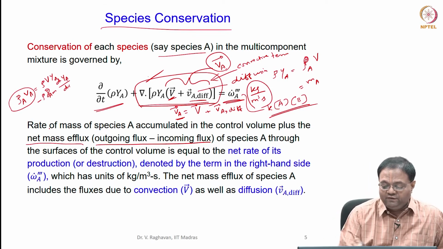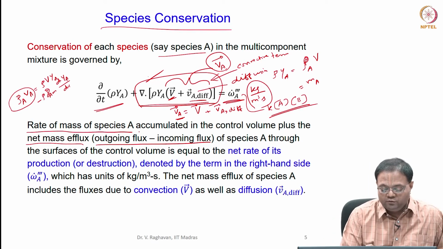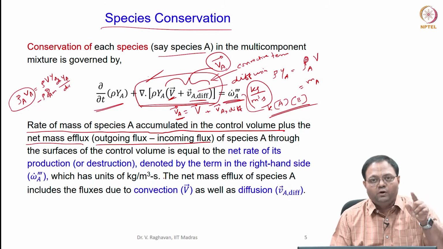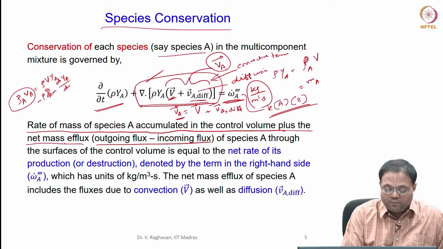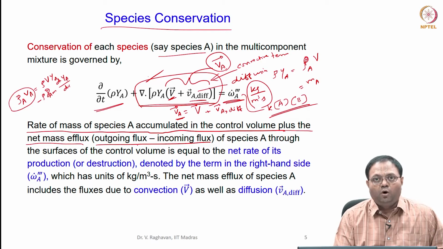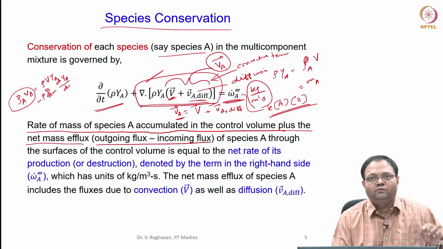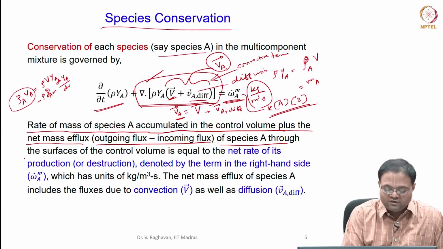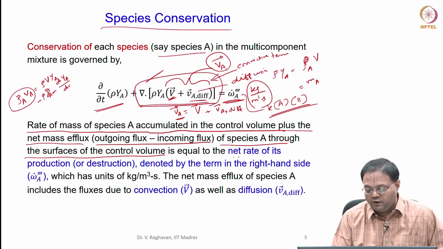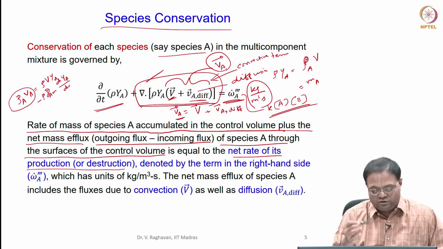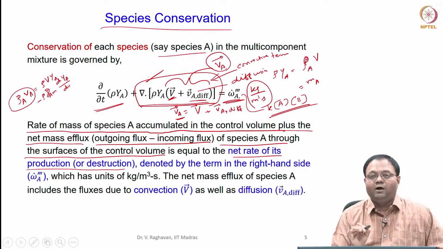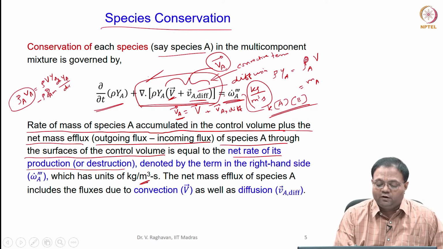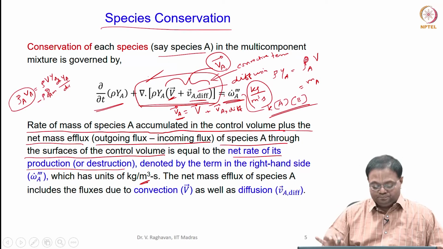So, the conservation statement is: rate of mass of species A accumulated in the control volume, please add per unit volume, plus the net mass flux, that is outgoing flow rate per unit area, called outgoing flux, minus incoming flow rate per unit area of species A through the surfaces of the control volume, is equal to the net rate of its production or destruction, denoted by the term on the right hand side, omega dot triple dash A. Triple dash represents per meter cube, so every term is per unit volume.